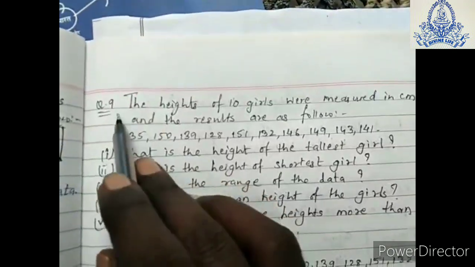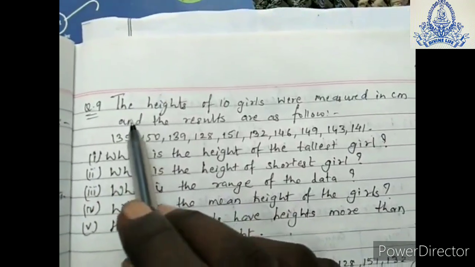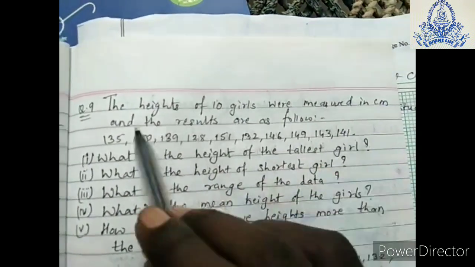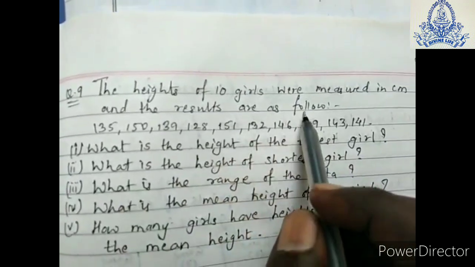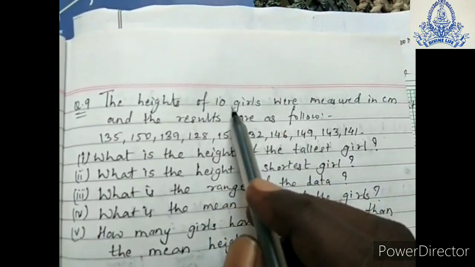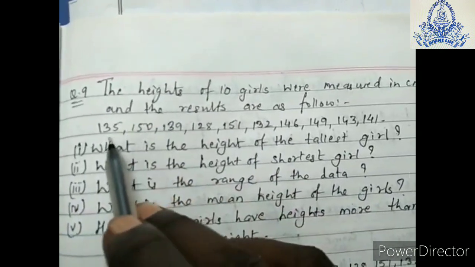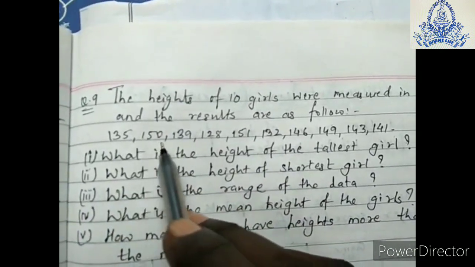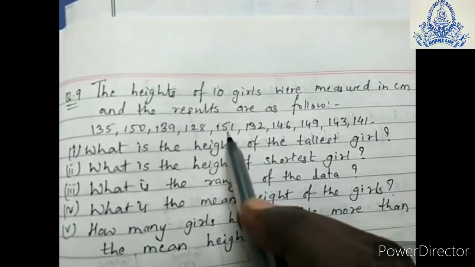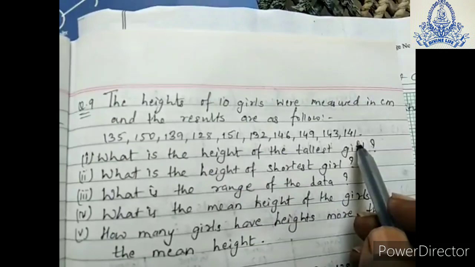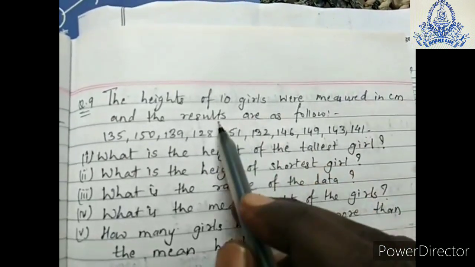Question number 9, the last question of exercise 3.1. I am reading it out. The heights of 10 girls were measured in centimeters and the results are as follows. They have measured the 10 girls' heights and the heights of the 10 girls are as follows: 135, 150, 139, 128, 151, 132, 146, 149, 143 and 141 centimeter.